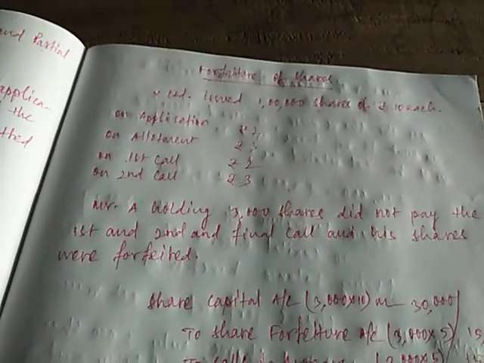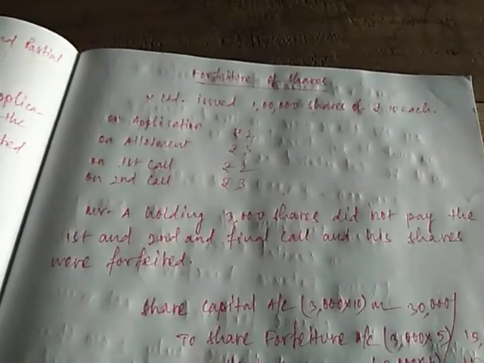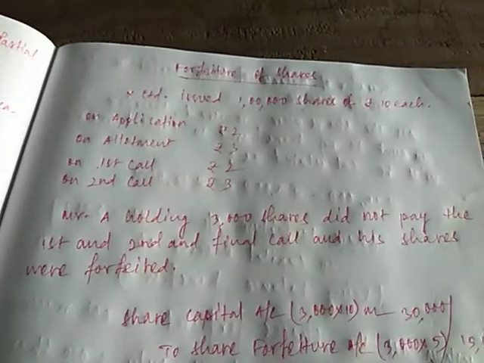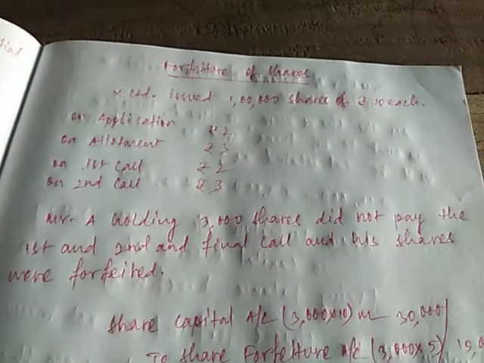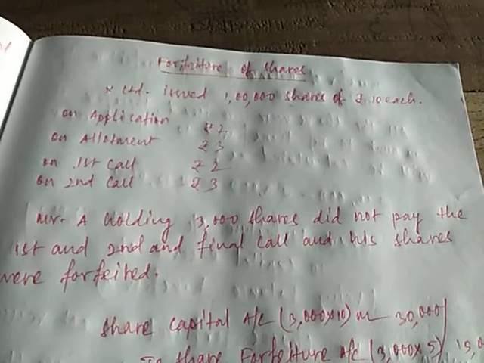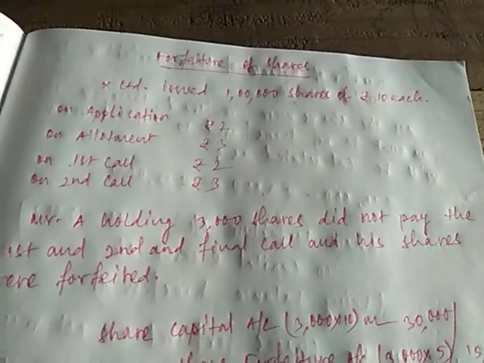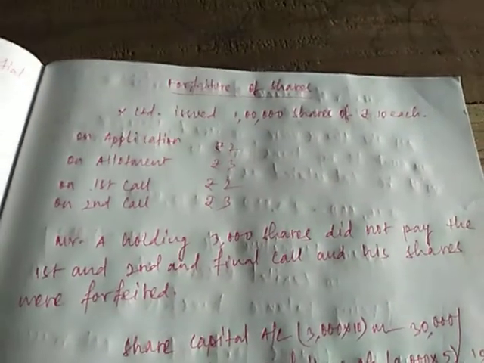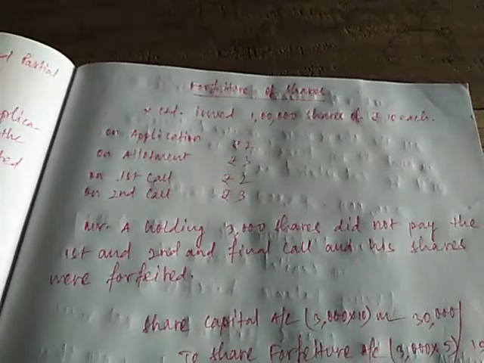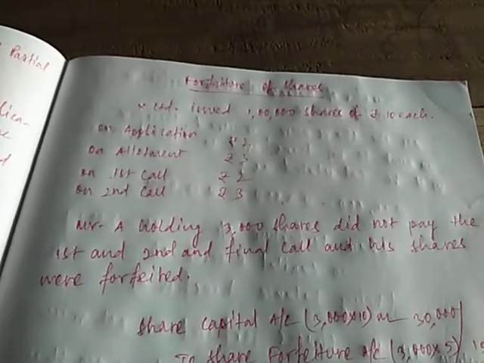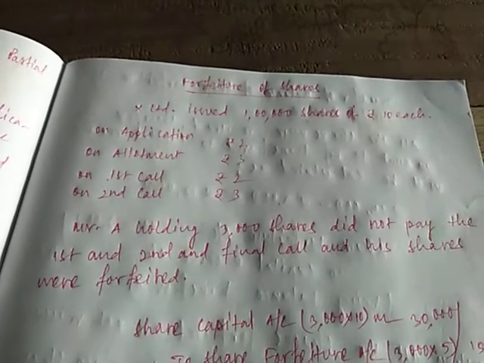The company can exercise lien on that amount. The company will not be refunding the amount to the shareholder. There are some legal formalities regarding forfeiture. Some 14 days notice is to be provided to the shareholder, reminding for the final time that if within these 14 days he doesn't make the payment, whatever is due on his shares holding, then his shares will be forfeited. And even after that, if the shareholder does not pay the amount, then only the company can forfeit the shares.